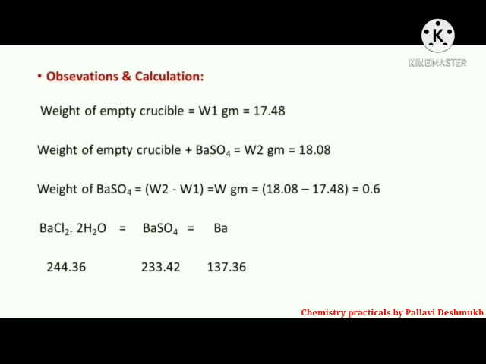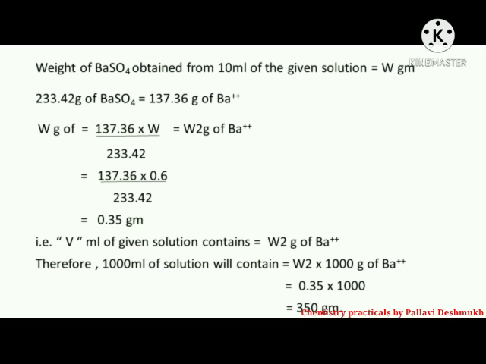17.48 gram is the weight of the empty crucible. Weight of empty crucible plus BaSO4 is 18.08 gram. So the weight of BaSO4 is 0.6 gram. Now the molecular weight of BaCl2 is 244.36 gram. Molecular weight of BaSO4 is 233.42 gram and the atomic weight of Ba is 137.36 gram. So, the weight of BaSO4 obtained from 10 ml of the given solution is equal to W gram.